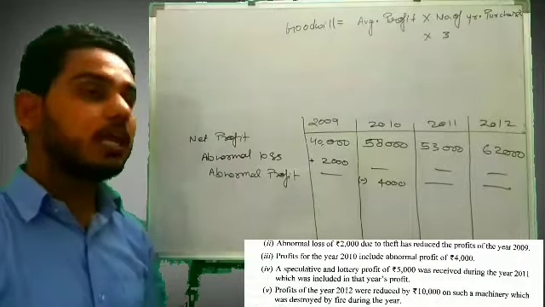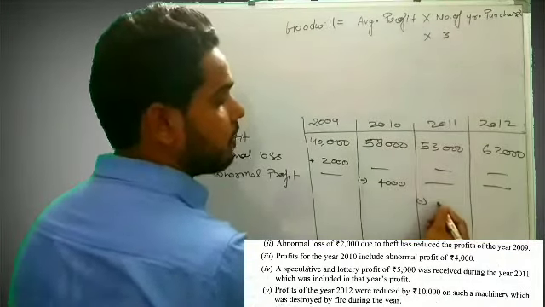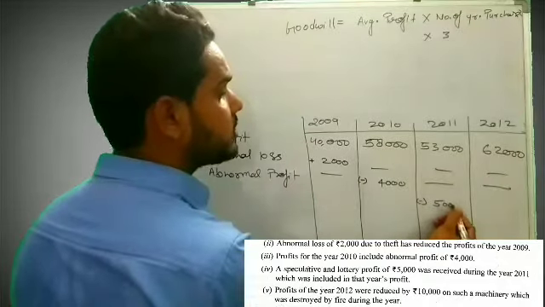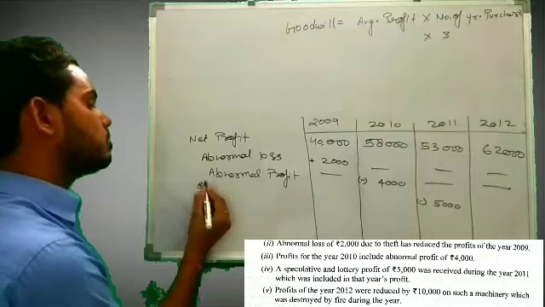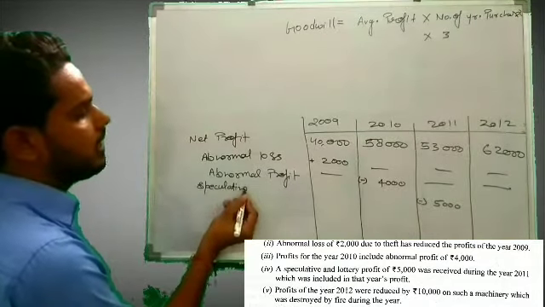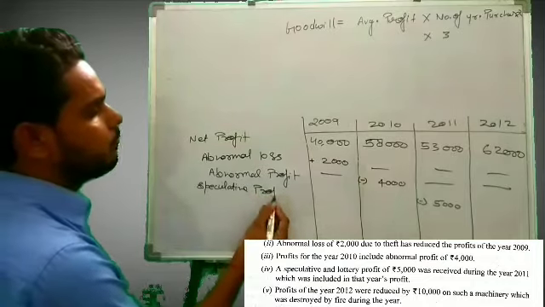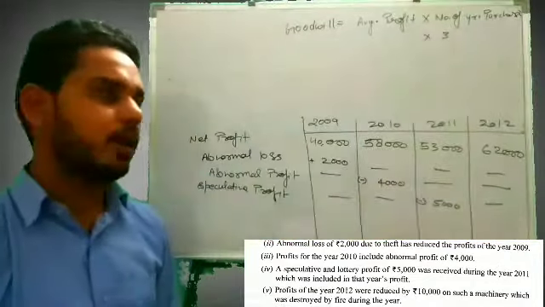So that was profit in nature, so we have to deduct that. Why are we deducting that, sir? Because that was not a normal profit, that was a profit which is not earned from our business. So we will deduct that speculative profit from the year in which it was included, right?